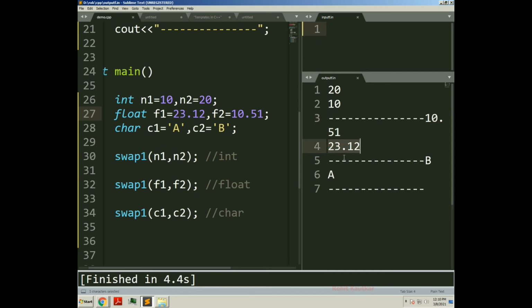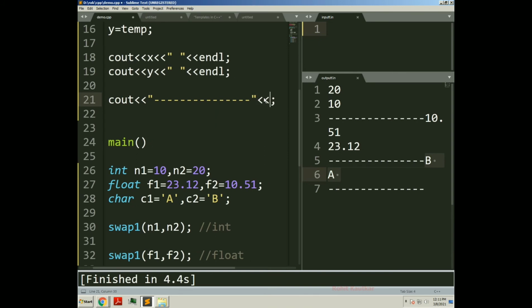So these two float numbers got swapped. And at last we tried to invoke this swap function for swapping character data. C1 was with value A and C2 was with value B. After swapping we got the result BA, you can see here.